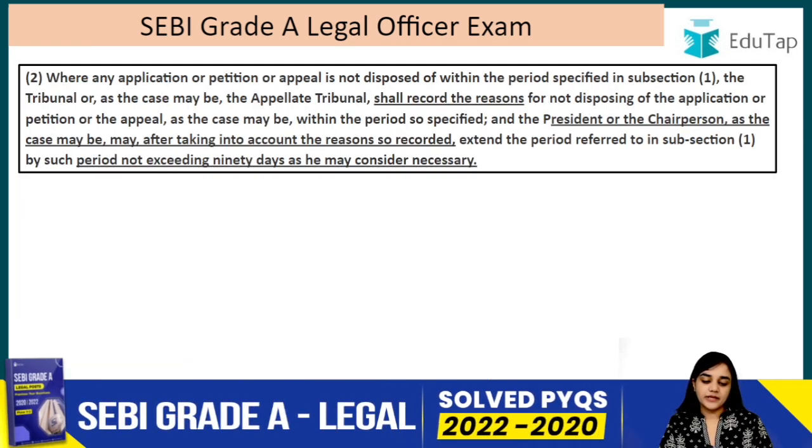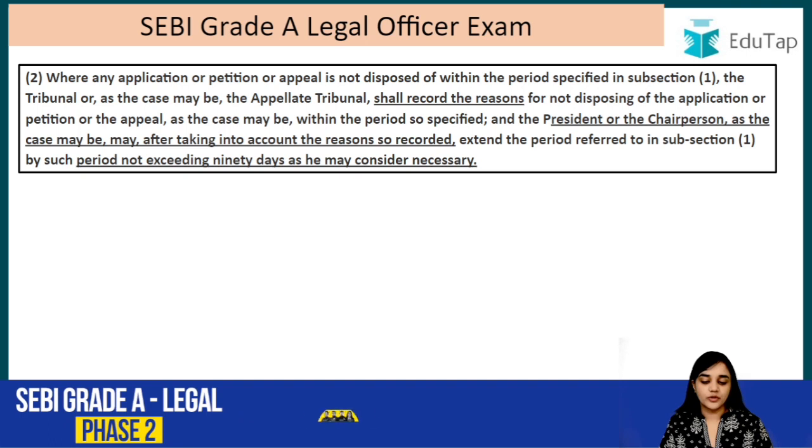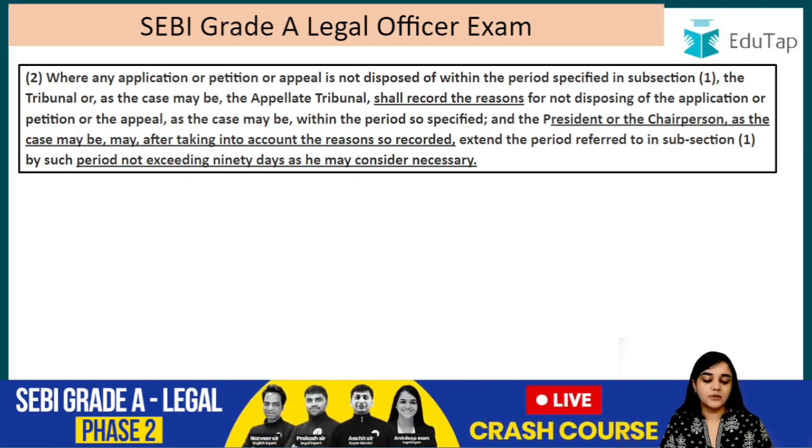Where any application or petition or appeal is not disposed of within the period specified in subsection 1, the tribunal, or as the case may be the appellate tribunal, shall record the reasons. In that case, they have to record it for not disposing of the application or petition or appeal, as the case may be, within the period so specified, and the president or the chairman.